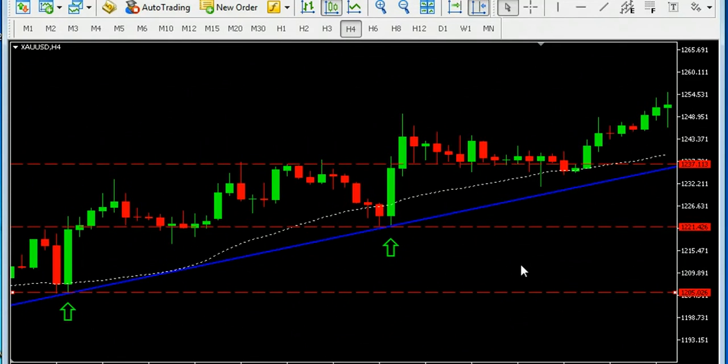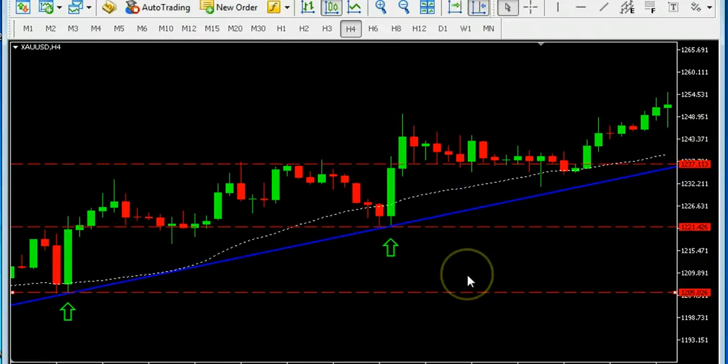The first rule is to find the support and resistance levels. To find them, first of all, draw horizontal support and horizontal resistance levels. In my next video, I will show how to draw them. And then draw a trend line. It also works great as support and resistance. And use the 25 period simple moving average to get support and resistance levels.